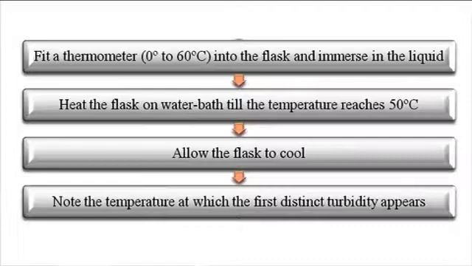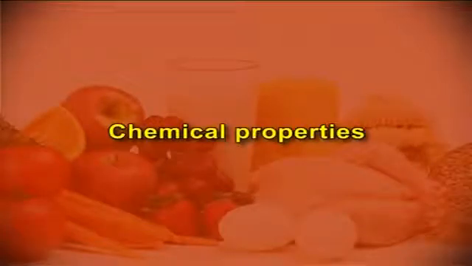A thermometer is fixed into the flask and immersed in the liquid. The flask is heated on a water bath till the temperature reaches 50 degrees Celsius. The flask is allowed to cool and the temperature at which the first distinct turbidity appears is noted down. Now, let us start with the chemical properties.